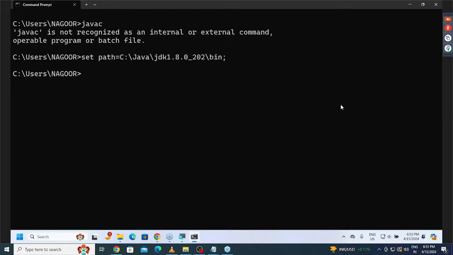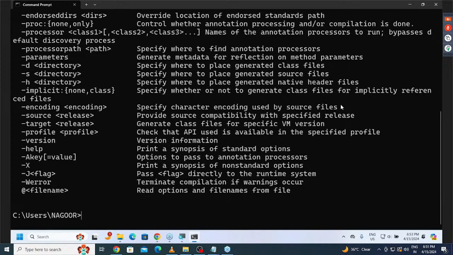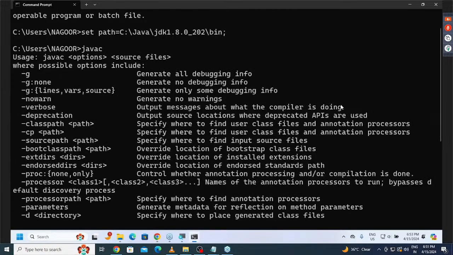Set path equal to is a Windows command. If you go to the MacBook, that situation is totally different. I'll explain that later on, no need to worry about it. Now I want to check whether javac is available or not. Now it is available. If I provide javac, so many options are available along with javac. Whenever we get the list of javac options, we can understand the path is set properly. Now javac is ready to work.